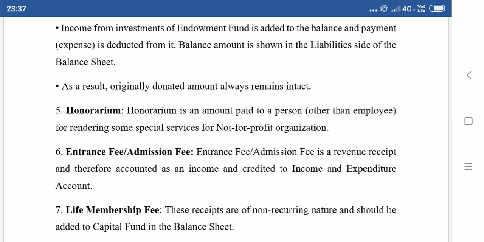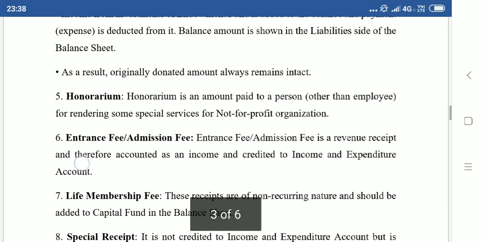So I'm not expecting any money, but the temple authorities, they see the efficiency of my work, they are pleased with me, and they want to give some money in return. That is called honorarium. So honorarium is not a fixed salary. Okay, children? Now the question arises as to how it is to be treated. Well, it is an expenditure for the NPO. So it will appear on the expenditure side of the income and expenditure account.